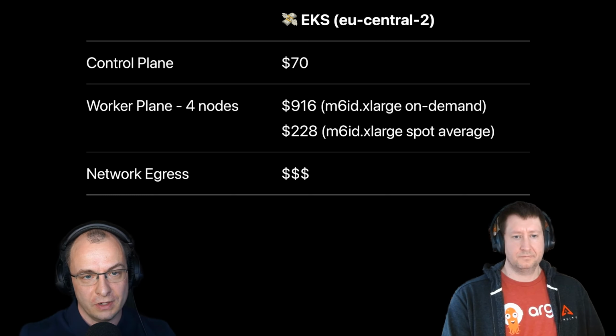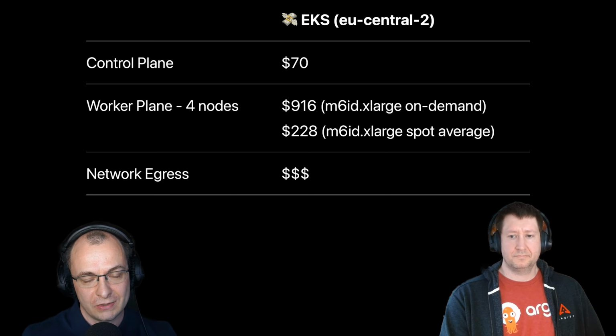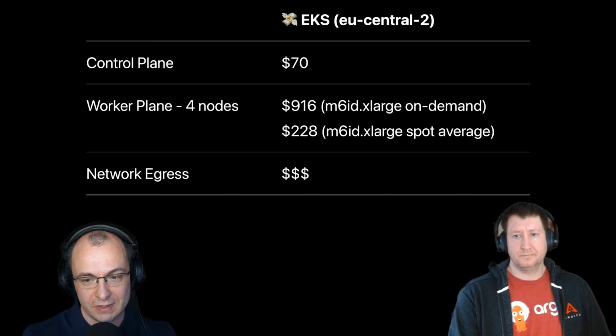The cost of these nodes on EKS in EU Central 2 would be 916 for on-demand M6 IDX large. These are for the worker plane, the 4 nodes. If we're provisioning spot instances, they may be a little bit cheaper. This is the average cost. Where AWS gets you really is the network cost, especially egress. That tends to be very, very expensive. As we know, the cheap part is the compute cost. The expensive part is the network cost.